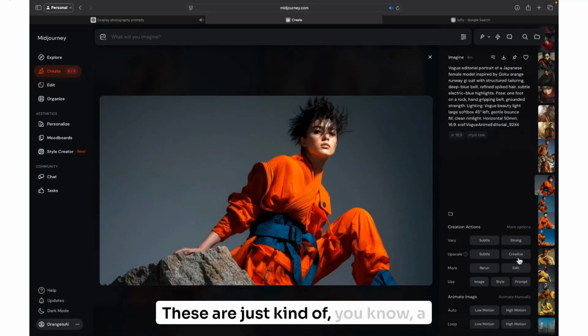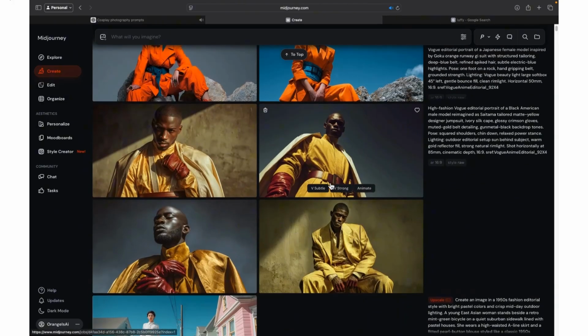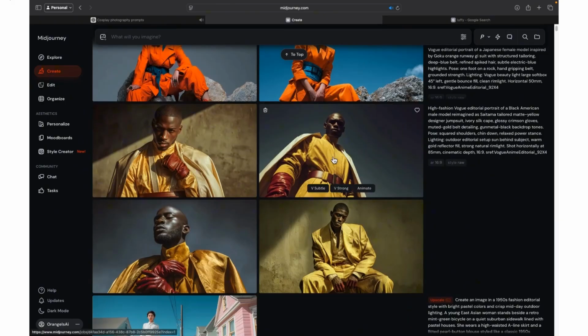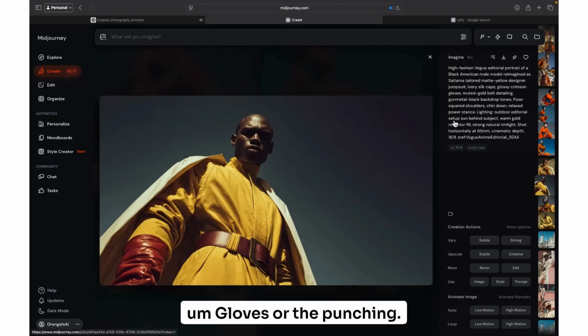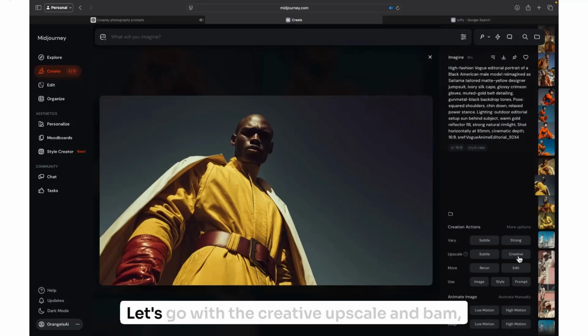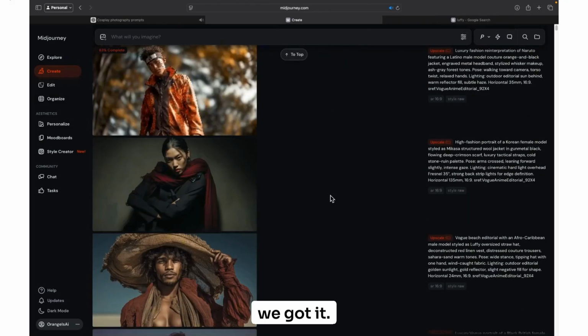These are just kind of a fashion-esque way of going about things. Man, I'm in between these two here. Gloves or the punching. Okay, let's go with that one. Looks a little bit more intimidating. Let's go with the creative upscale. And bam, we got it.